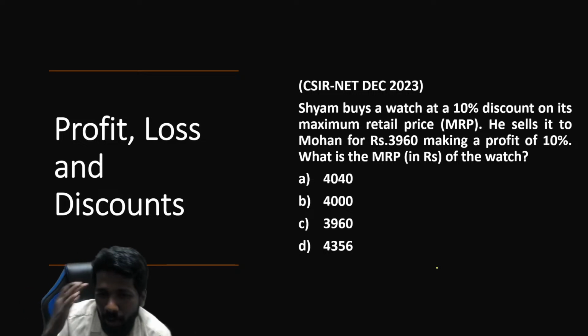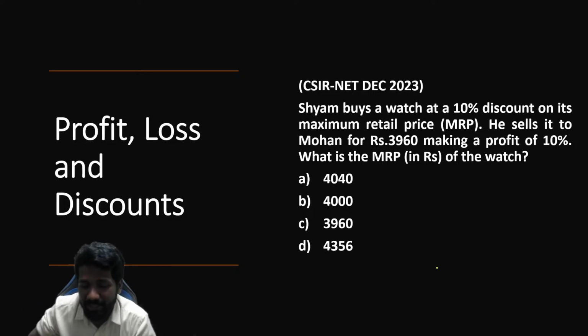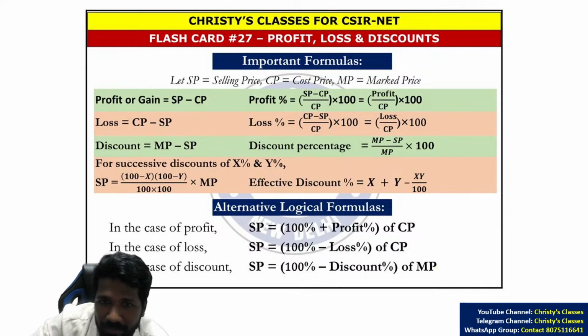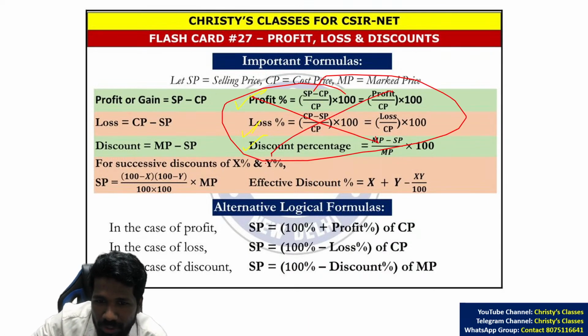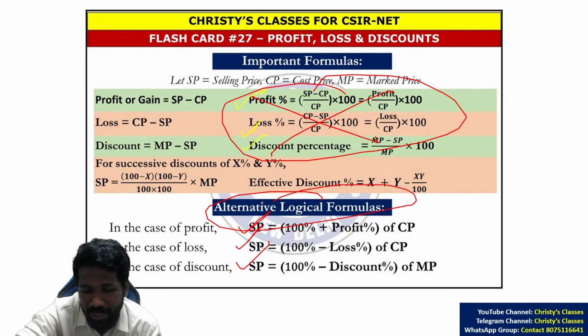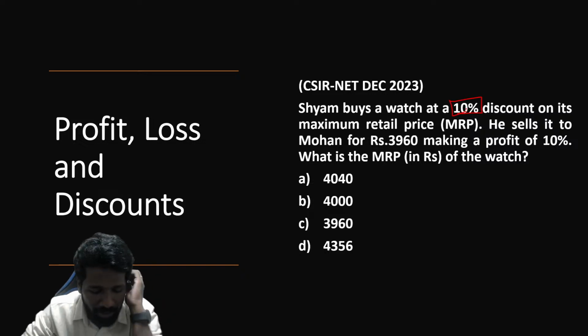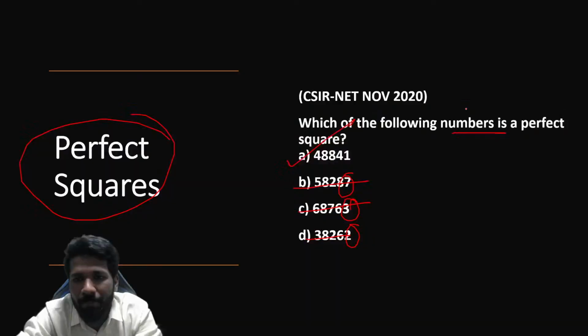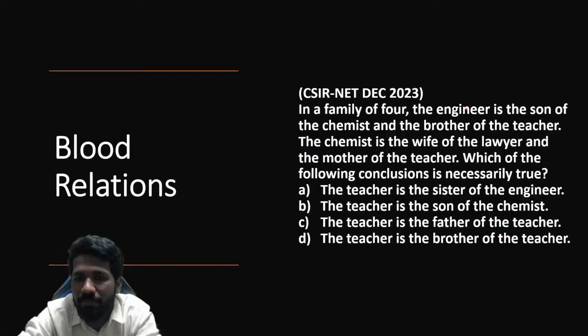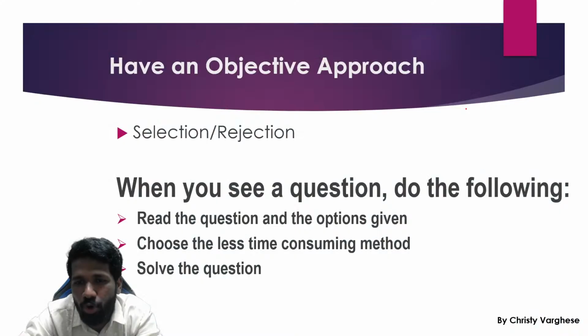Okay, anyway, many of you got option B, which is a perfectly correct answer. I told you, you have to be flexible with methods. Don't just focus only on the formula that you learned in school days, because these formulas are very time consuming. I will suggest don't use this formula. Use this logical alternative formula. Sham buys a watch for 10% discount. And I told you in many of my previous classes, you should be flexible with the methods. Just like you go to a war.